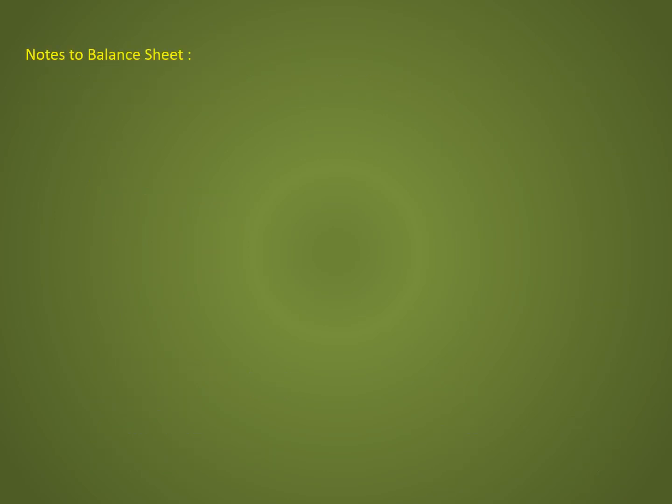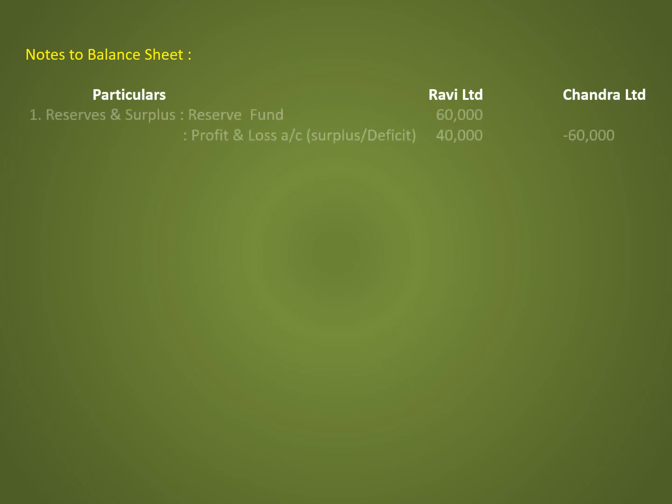Notes to balance sheet. Note number 1, reserves and surplus. Under that, reserve fund. Ravi Limited reserve fund is 60,000. The next one is profit and loss account. Ravi Limited is 40,000, that is surplus, and Chandra Limited 60,000, that is deficit, that is minus 60,000. Total reserves and surplus is 1 lakh and minus 60,000.